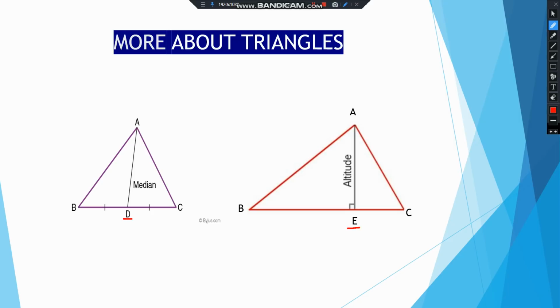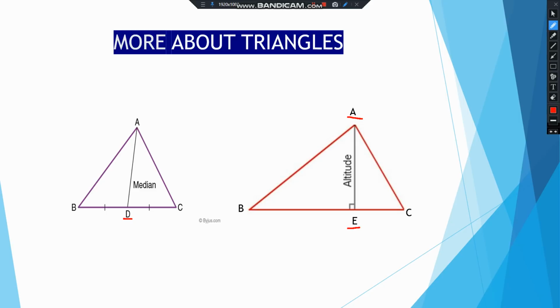Here AD was a median because it was joining the midpoint of BC. Now here E is not the midpoint, so it is not a median. So it is actually called an altitude. That means if we draw a line from any vertex perpendicular to the opposite side, then it is called an altitude.